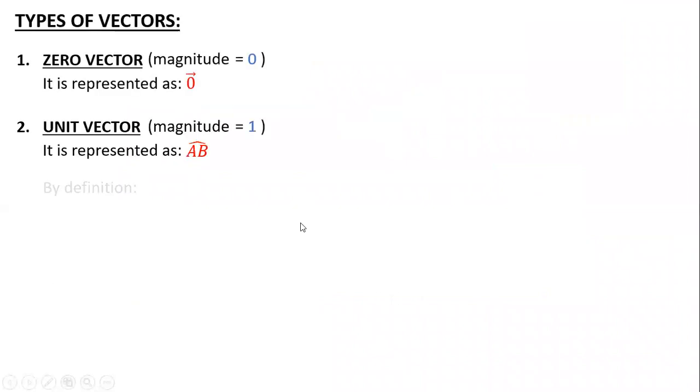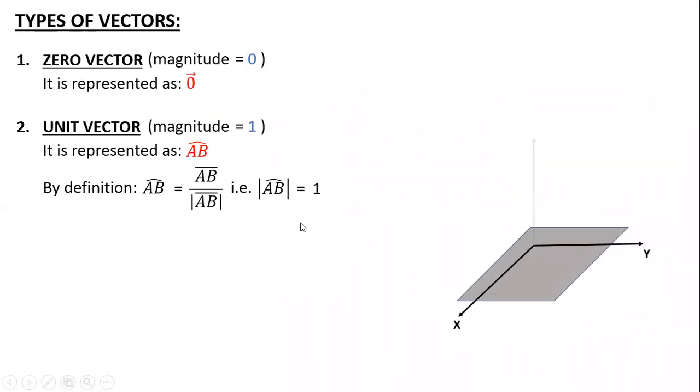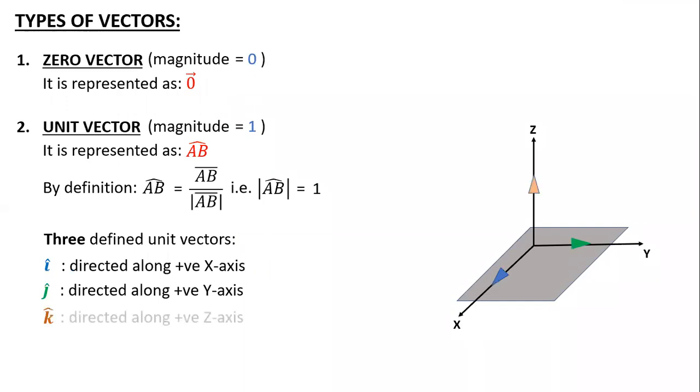Sir, in this unit vector, the formula is not applicable for the magnitude of 0, right? No, I told you. See, when you define the zero vector, that time it is just used to represent in certain equations. Because when you write a plus b plus c equal to 0, on the left hand side it is a vector, so the right hand side also should be a vector. That time we use this zero vector. Okay, sir. Thank you. You're welcome.